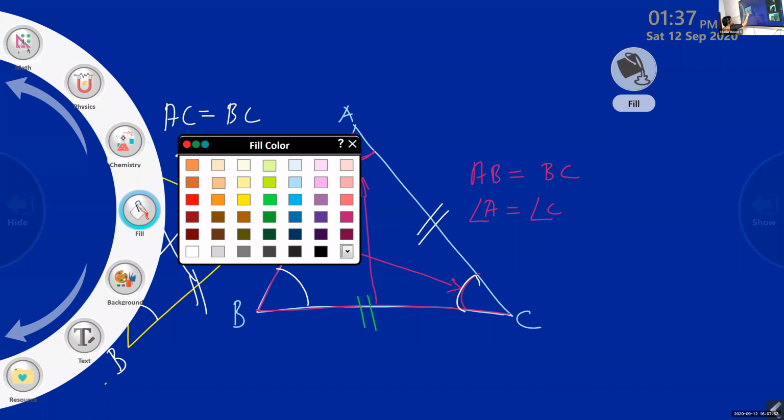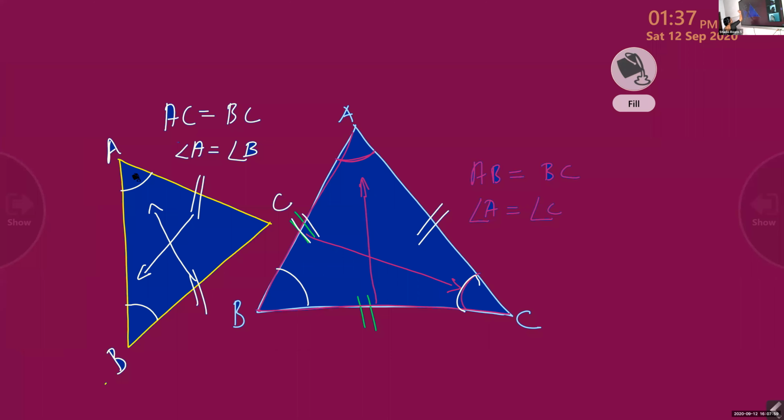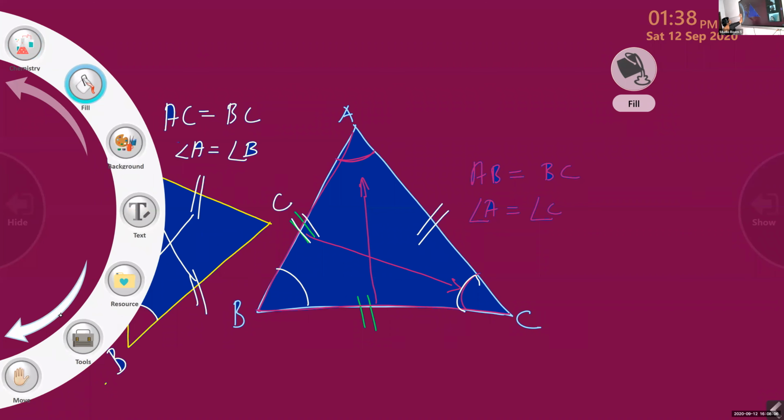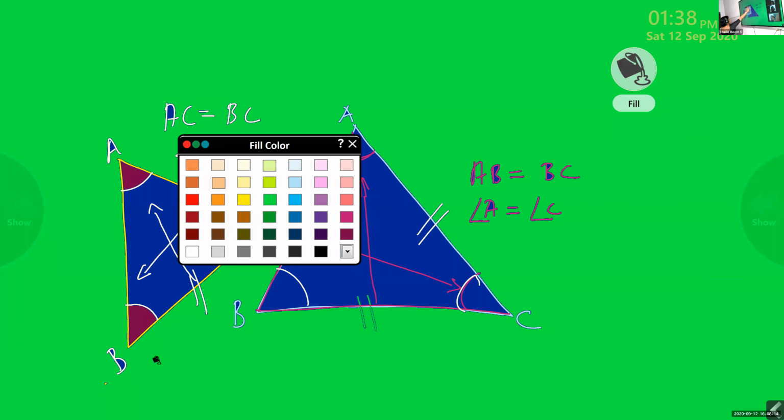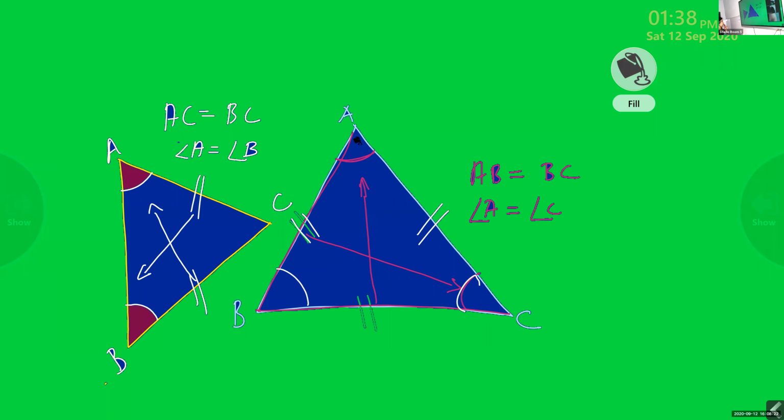It will come like this. You can fill it with color. It will be easier to see. See, these two angles will be equal in measure. I'll use another color. It is filled fully. Now look at this. Can you see the board? Clear? Yes, ma'am. So I think it is clear to you. These two angles will be equal. Angles opposite to equal sides are equal in measure.